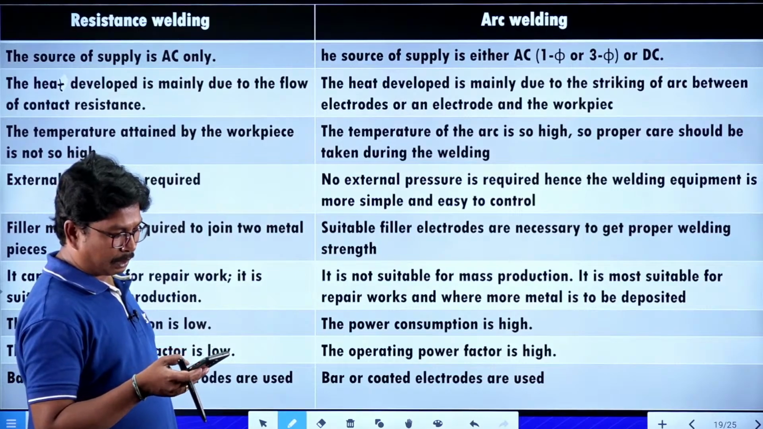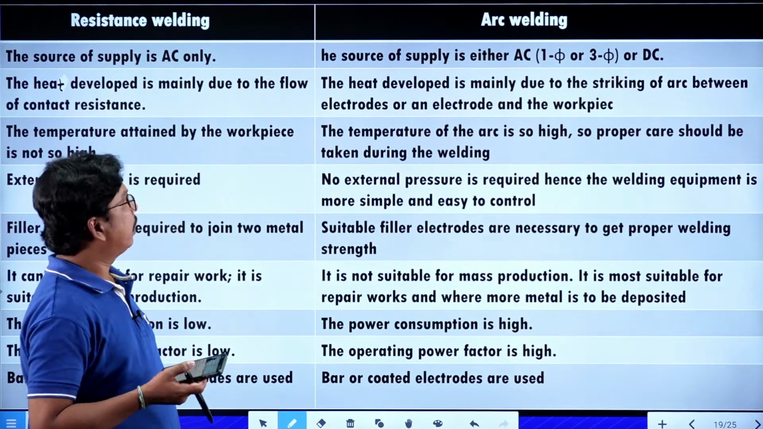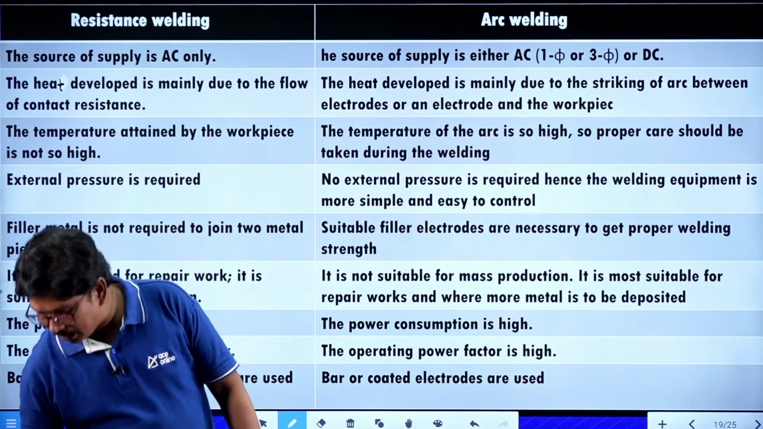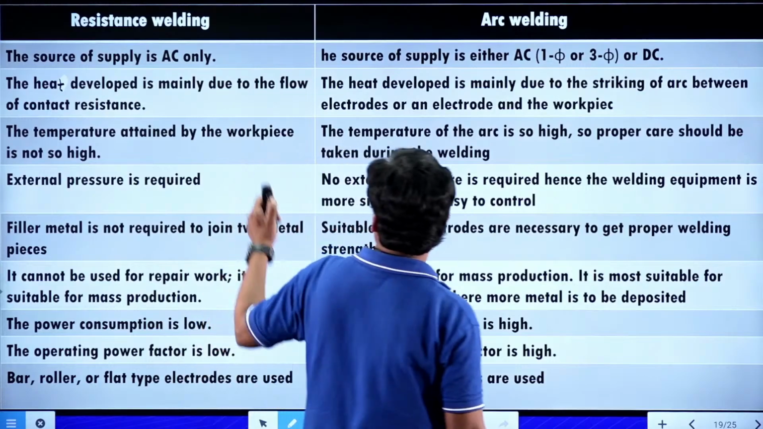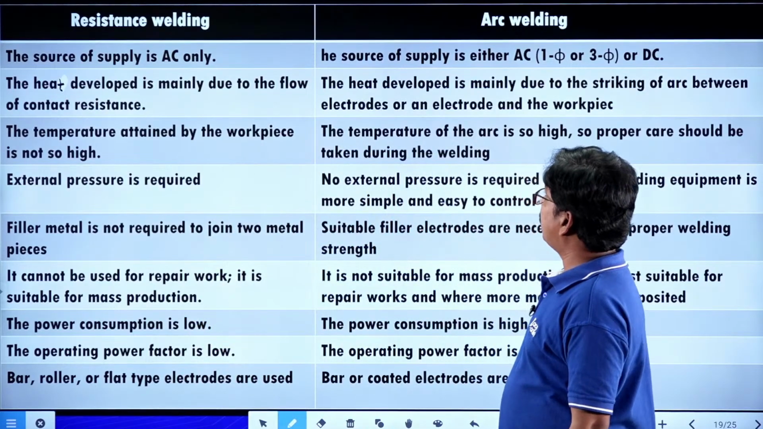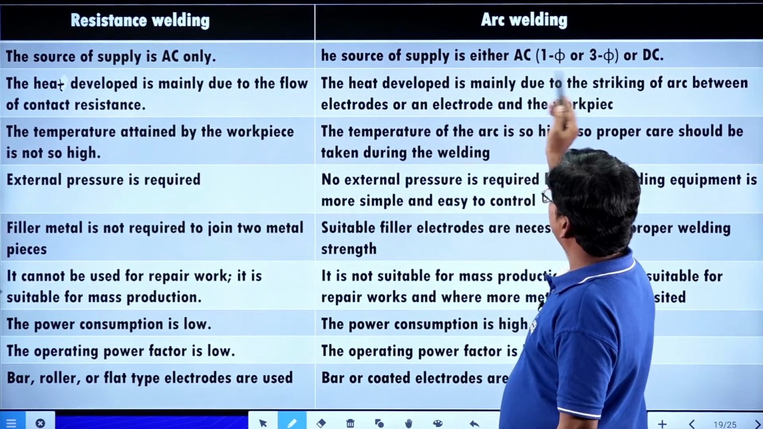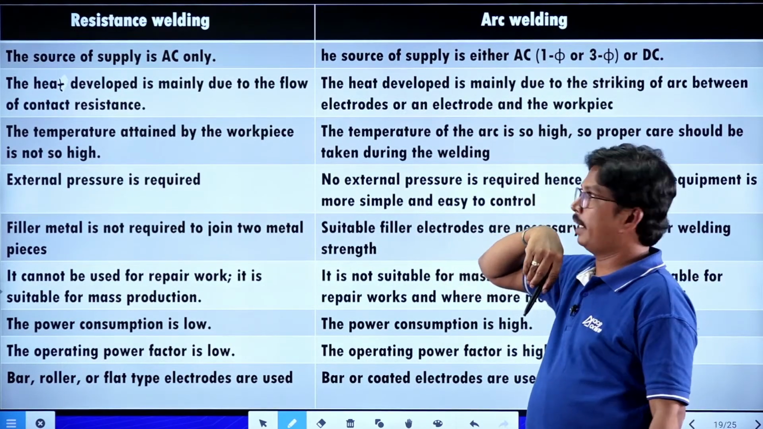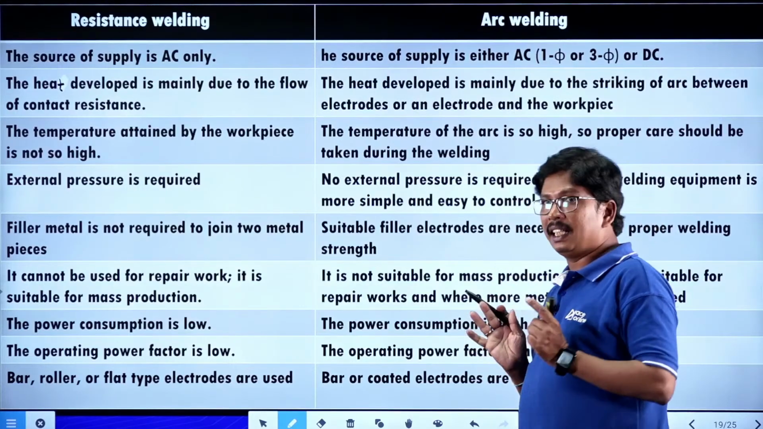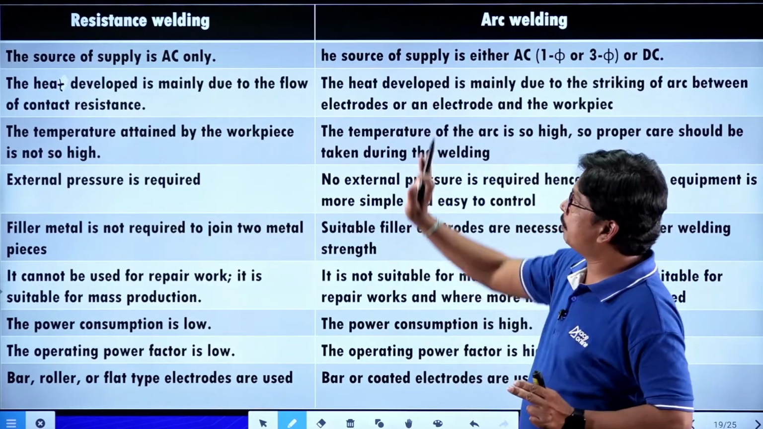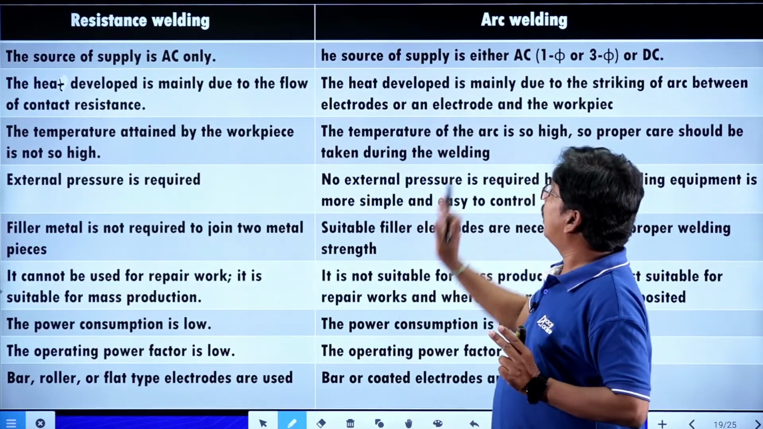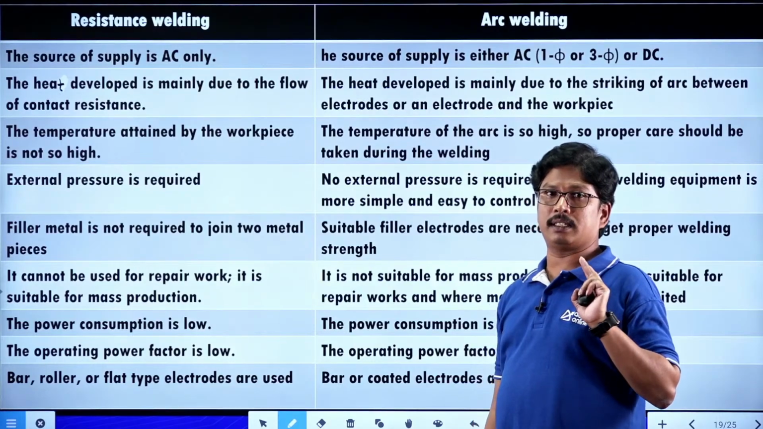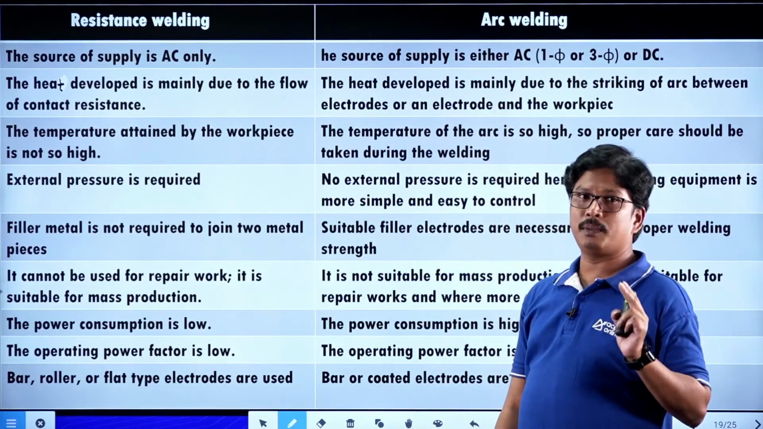Just see the differences between resistance welding and arc welding. In resistance welding, the source of supply is AC only. But in arc welding, it can be used for both AC and DC. So the welding that is used only for AC applications is resistance welding, and the type of welding which can be used for both AC and DC applications is arc welding.